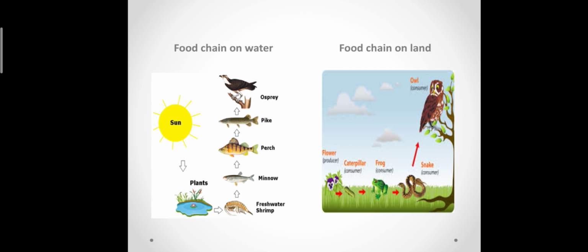Now one more example, the food chain on land. The flower is eaten by the caterpillar, and the caterpillar will be eaten by the frog, and the frog will be eaten by the snake, and later the snake will be eaten by an owl, vulture, or eagle. This is called the chain. It means one organism is related to the other organism.